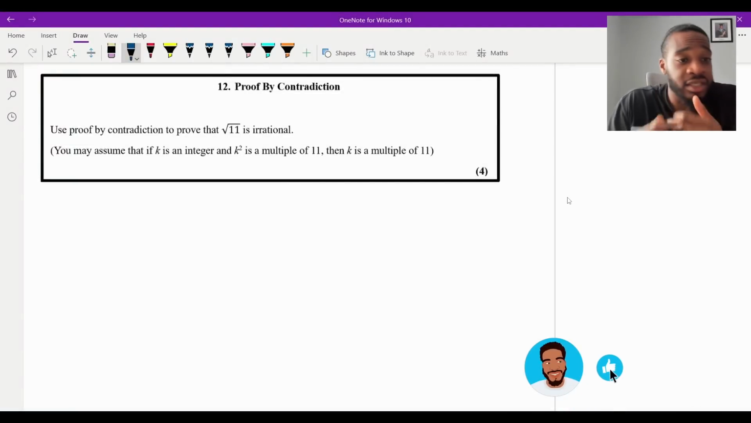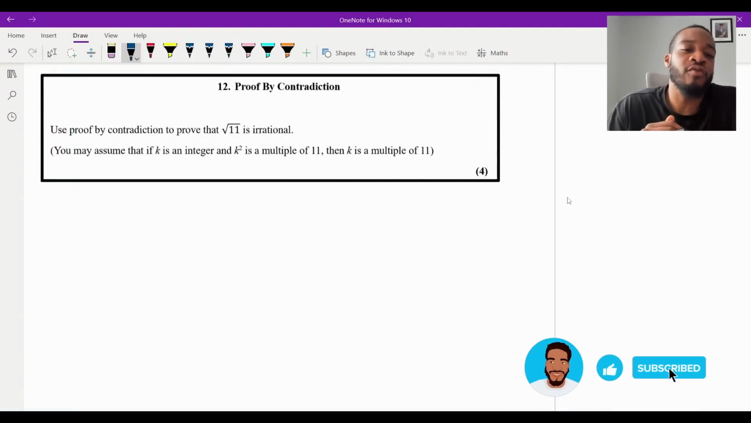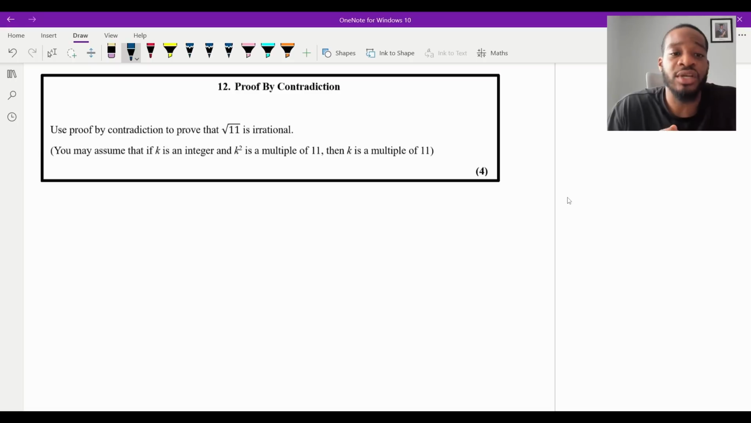Okay, so question 12 says, use proof by contradiction to prove that root 11 is irrational. You may assume that if k is an integer and k squared is a multiple of 11, then k is a multiple of 11, for 4 marks. Okay, so proof by contradiction comes up every year. We know how it works. We always want to assume the opposite, and then in our algebra, we're looking for a contradiction, and that will prove what we're trying to prove. So in our case, we're proving that root 11 is irrational.